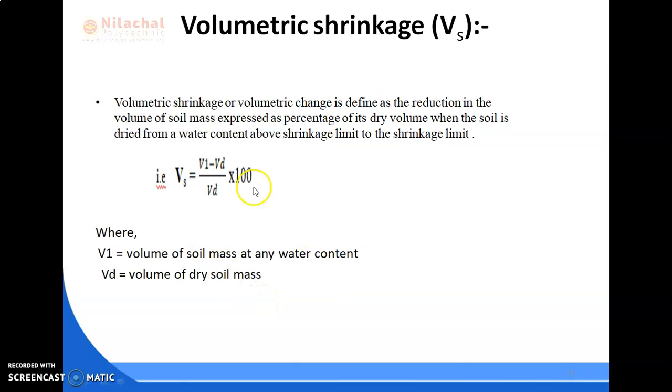This is a 2-mark question. Also we will solve some problems based on this formula Vs, volumetric shrinkage. In some questions it will ask to solve volumetric shrinkage, so you have to remember this formula.